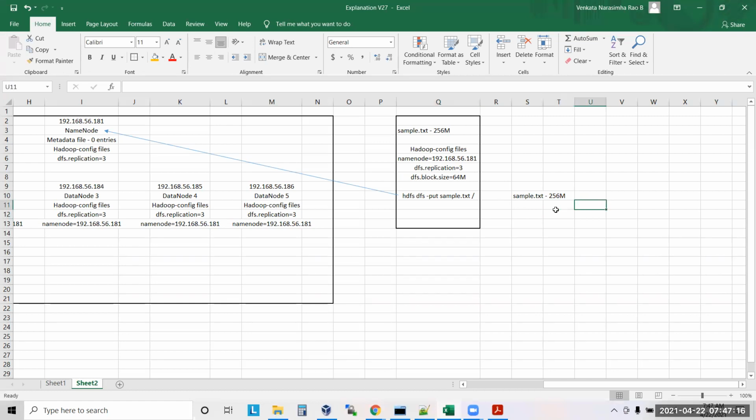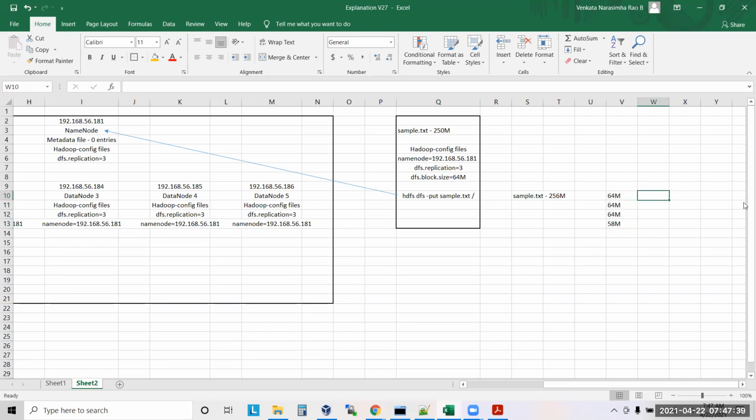How many pieces will I get now? 4 pieces, 64 MB each. Or let's say this is 250 MB only. Then how many pieces will I get? Now also I'll get 4 pieces, but the last piece is maybe 58 MB. Yes or no? So this is how my data is divided.